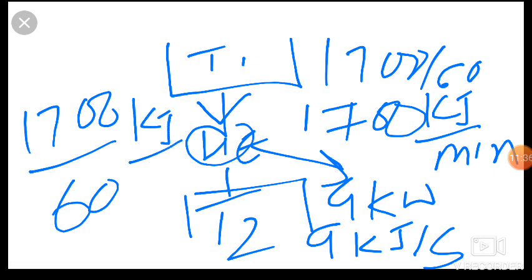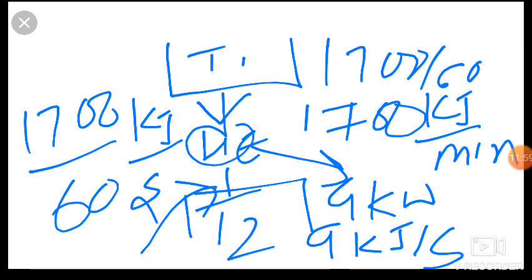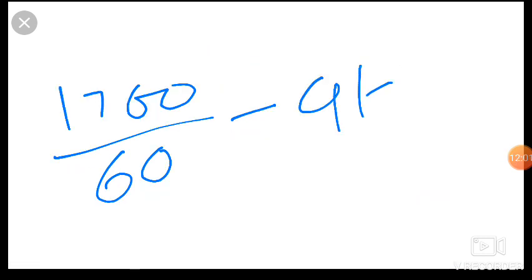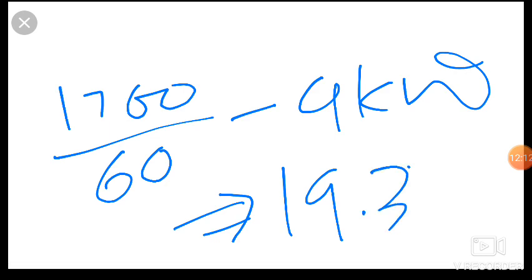Friends, we have to find heat rejected here. So friends, if we do 1700 upon 60 minus work done, which is 9 kilowatt, then answer is 19.33 kilojoule per second. Okay friends, you can solve this question in this way.